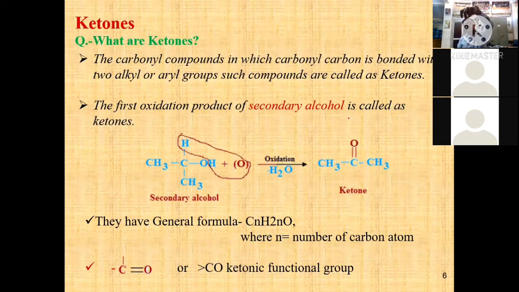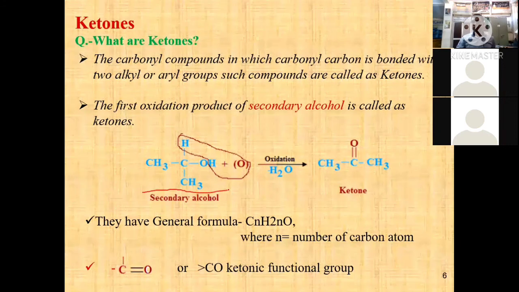You see in this model, the red is oxygen and the three black marbles are carbon. It is the carbonyl carbon, and these two are alkyl or aryl groups. The next definition of ketone: the first oxidation product of secondary alcohol is called a ketone. Here I am taking isopropyl alcohol, which on oxidation with various oxidizing agents gives a ketone.